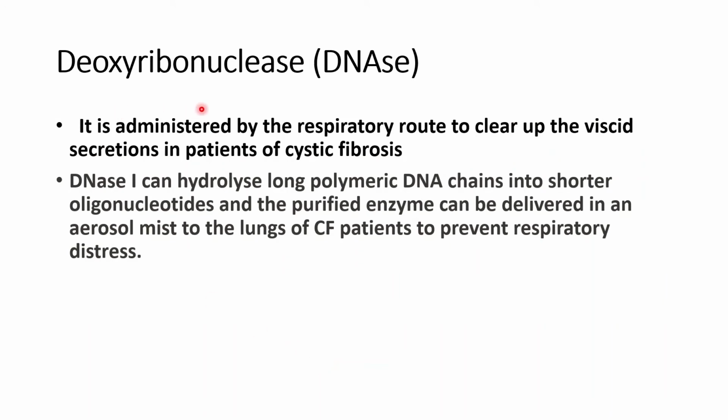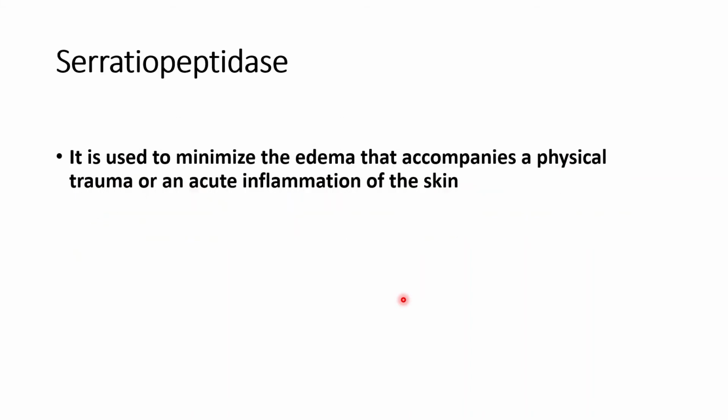The next is deoxyribonuclease, that is DNase. It is administered by the respiratory route to clear up the viscid secretions in patients of cystic fibrosis. This DNase can hydrolyze long polymeric DNA chains into shorter oligonucleotides, and the purified enzyme can be delivered in an aerosol mist to the lungs of cystic fibrosis patients to prevent respiratory distress.